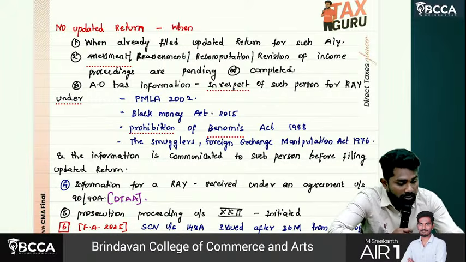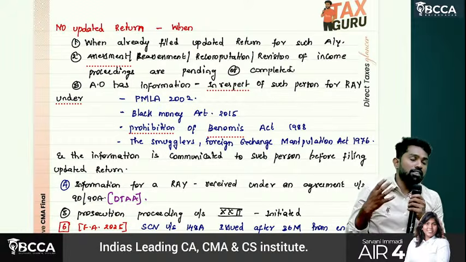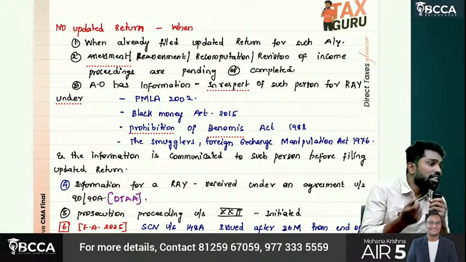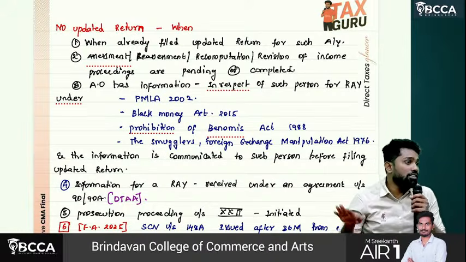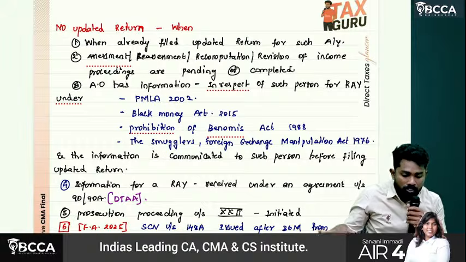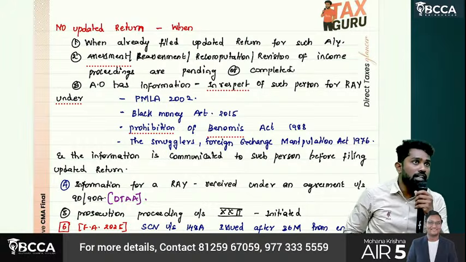The AO has to communicate to the SSE that he already has information under PMLA, Black Money, Benami Act, or the Smugglers and Foreign Exchange Act.